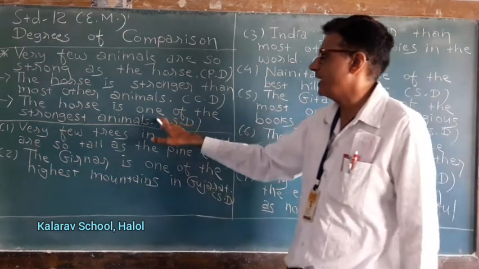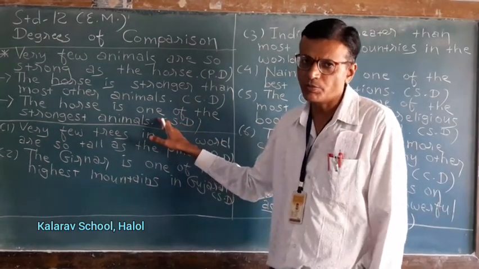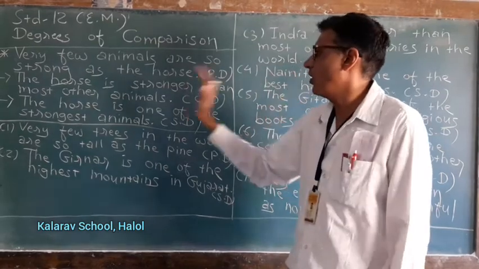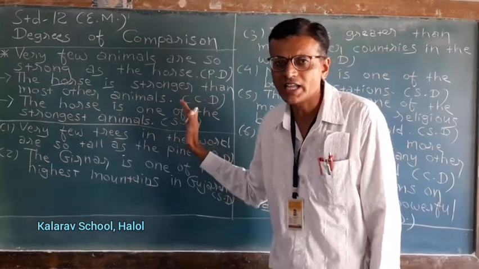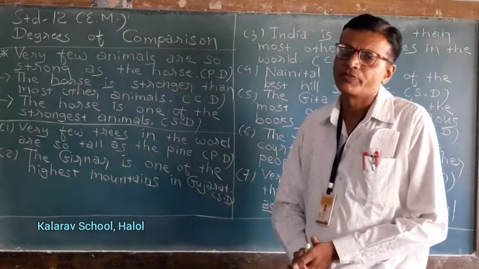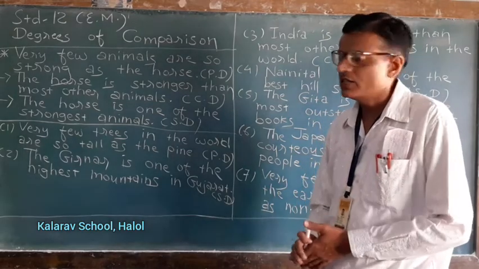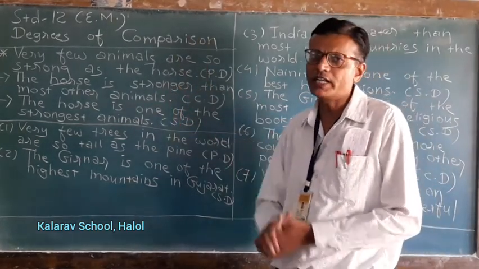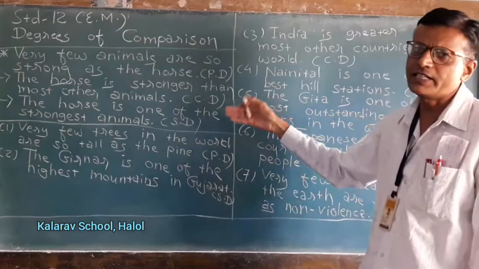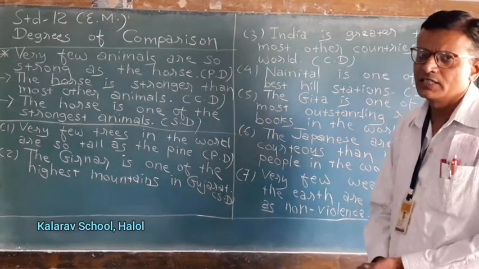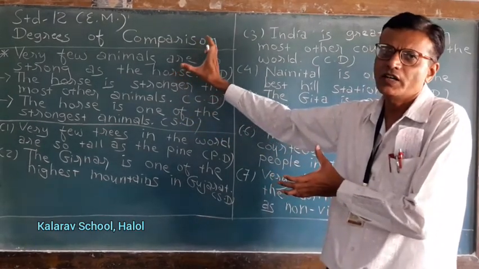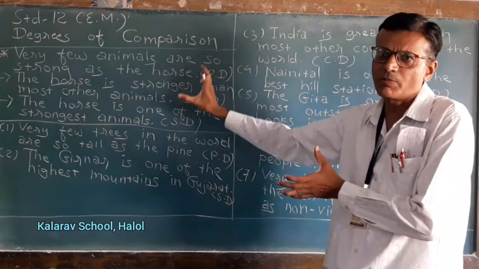For example, this sentence I can also write in this way in superlative. The horse is the strongest animal. This is another method of superlative degree. So I hope you understand all three ways of degrees. Now one by one we will try to convert the sentences into other degrees in the same way. Okay, you just remember these three sentences. Here these three examples.